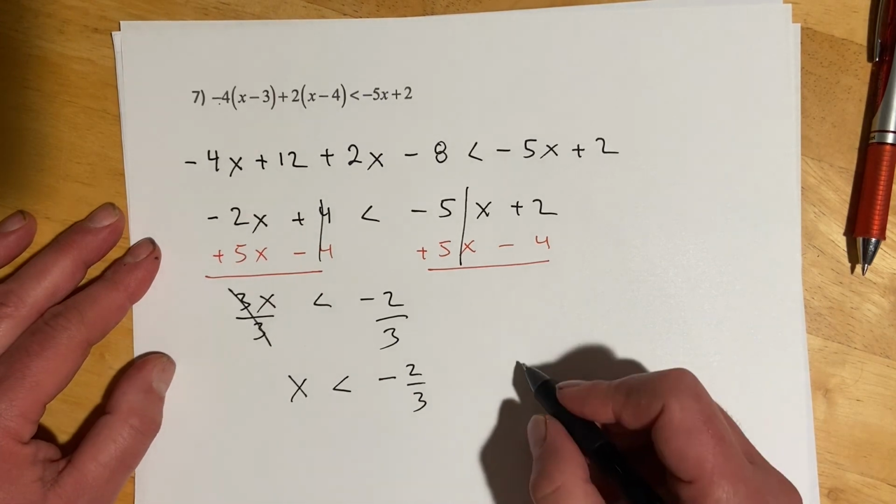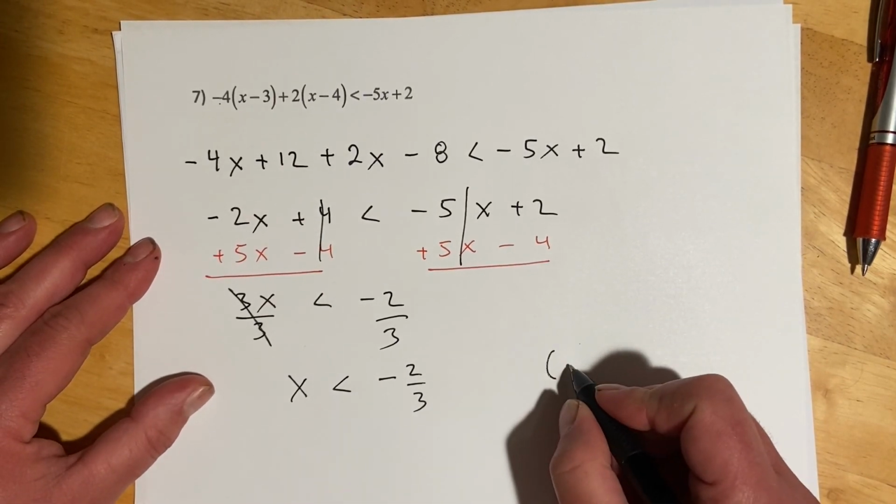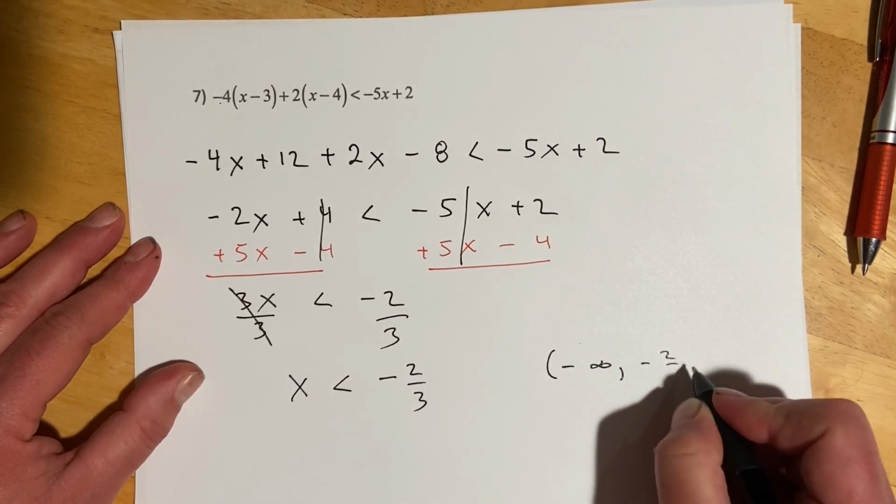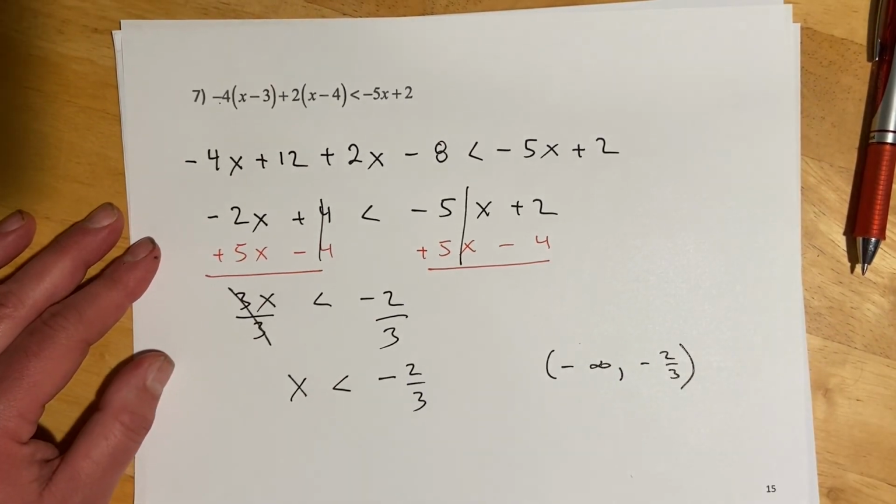And then for interval notation on that, that would be negative infinity, less than, so the graph would be going that way, to negative 2/3.